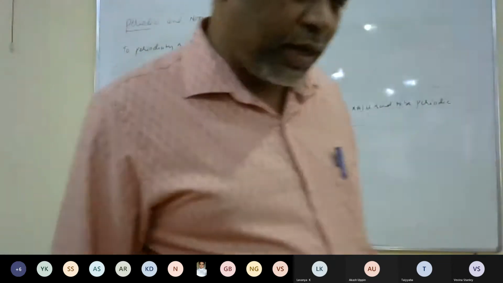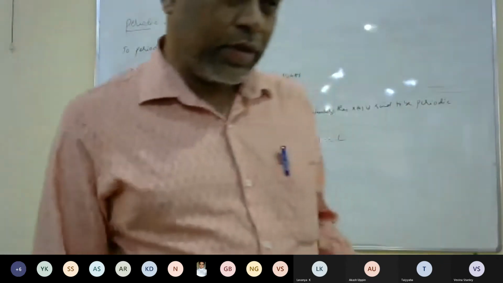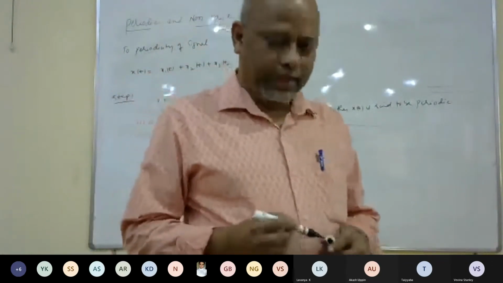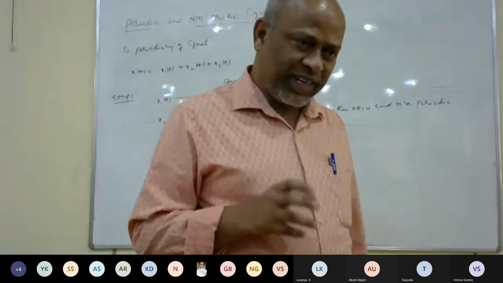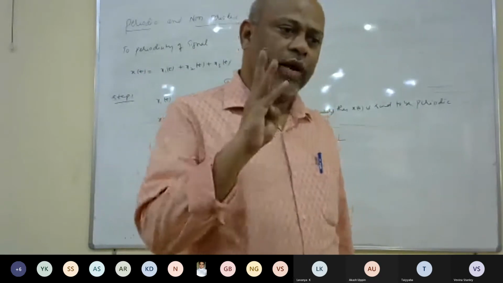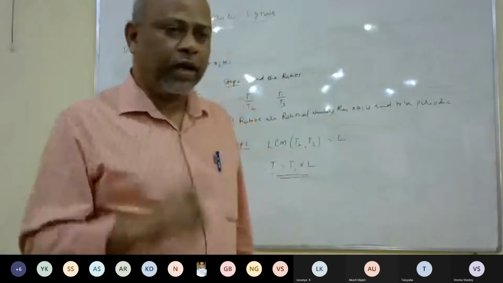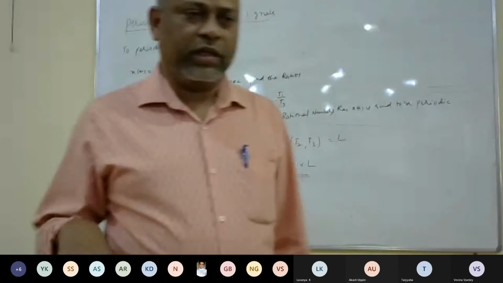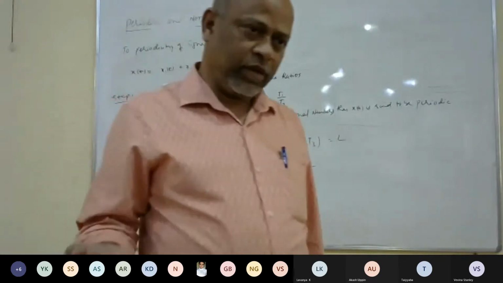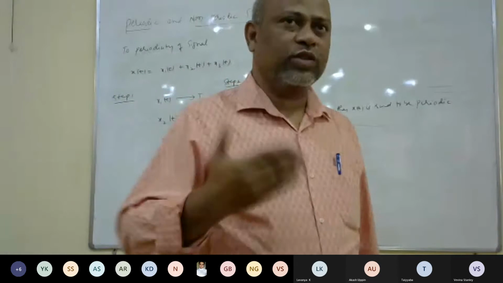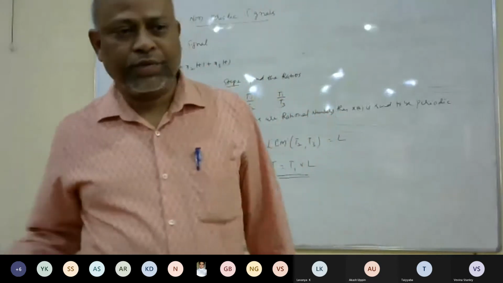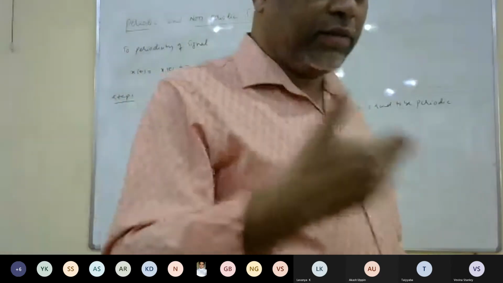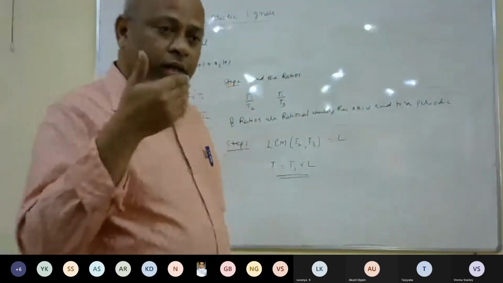Once again, I'll repeat the steps. If the signal is a composition of more than one signal, then what should we do? Step number 1, calculate the fundamental periods of individual signals. If the signal is a composition of three signals, x1, x2, x3, find the fundamental period of x1 of t, of x2 of t, and of x3 of t. That is, T1, T2, T3 we need to calculate.